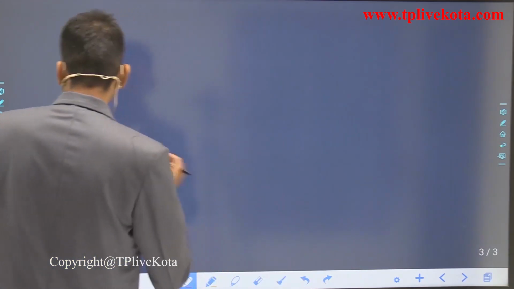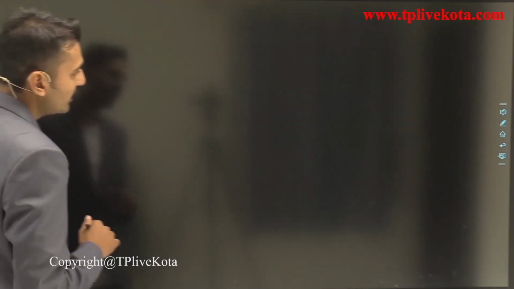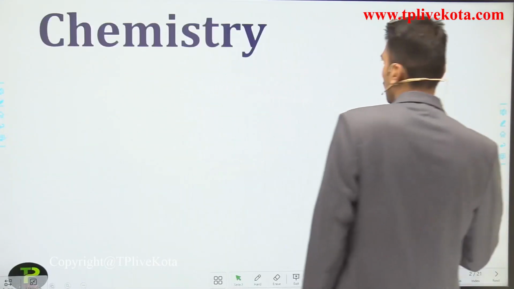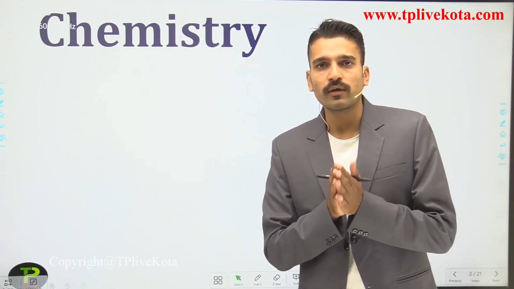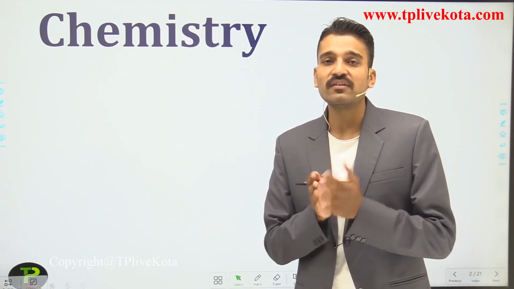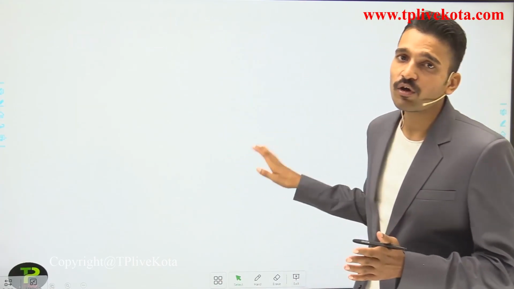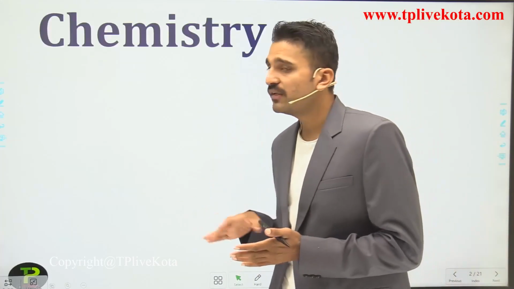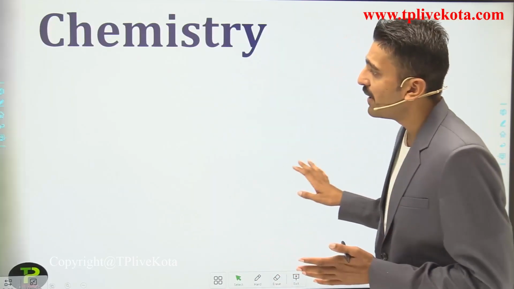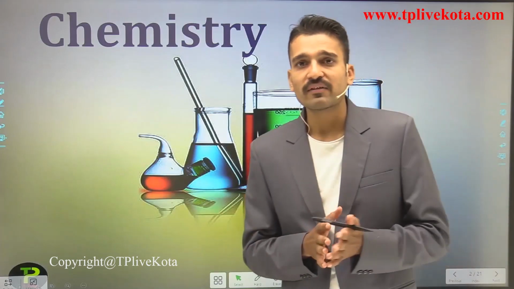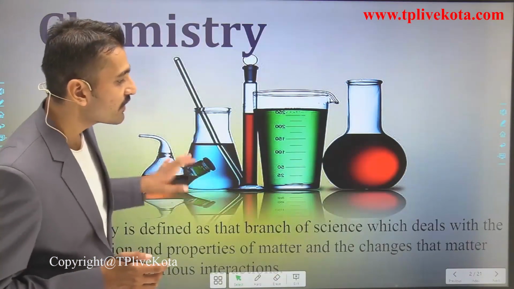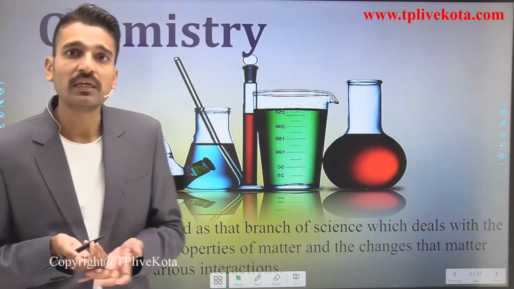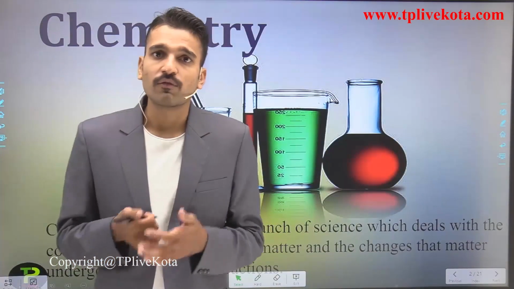So let us start with the very first lecture of our chapter. Moving to a slide, that is chemistry. First of all, you should know what is chemistry. Chemistry is that branch of science that deals with the properties and composition of matter and the changes that matter undergoes by various interactions. This is a definition, but what does this mean?